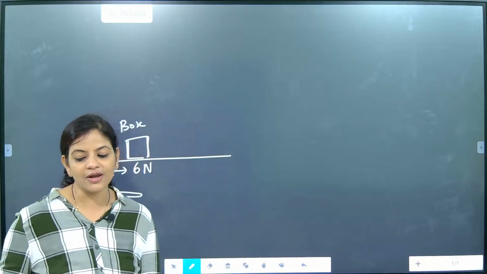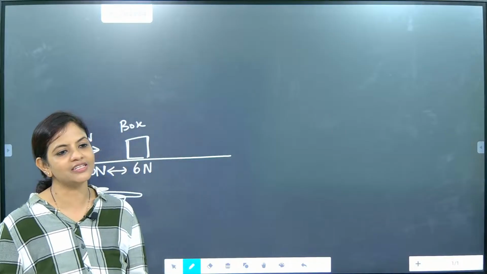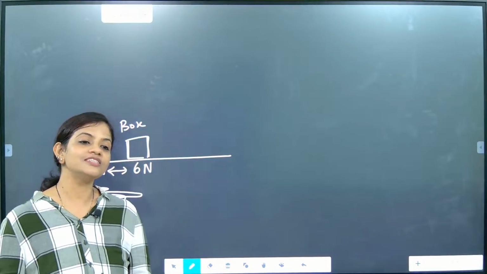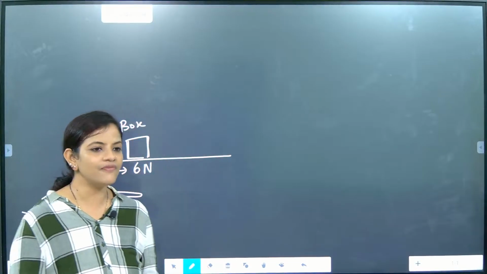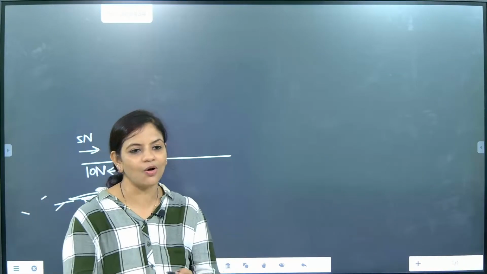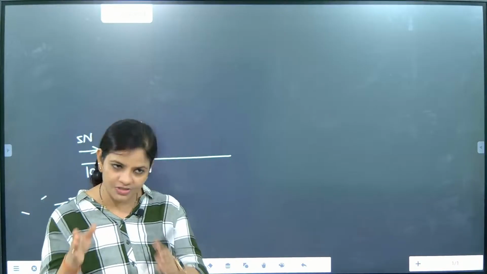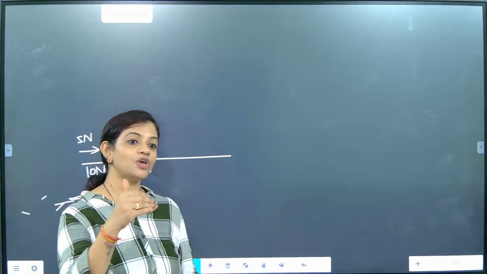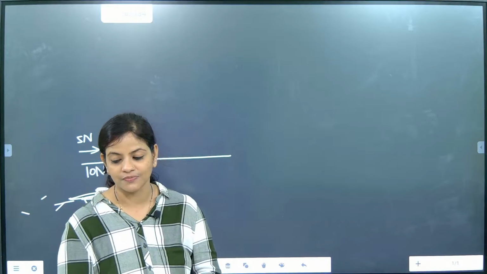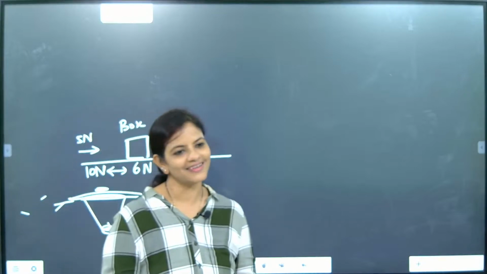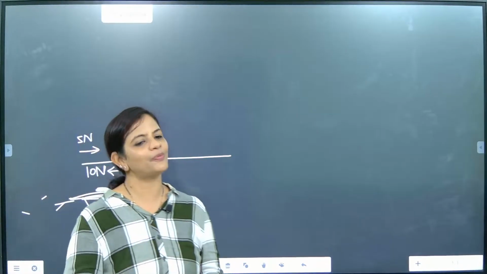Understood? There is only one mechanism through which the damage will be less. You know what that mechanism is? When you are coming out from a running vehicle, you should run. After coming out, don't stand, definitely you will fall down. After coming out from a moving vehicle, once the vehicle has slowed down, if you are jumping down, don't stop both legs. Start running for a certain distance. Understood? Inertia will not act for you, but you have to act so that you will not fall down. Otherwise, most of the people fall down.